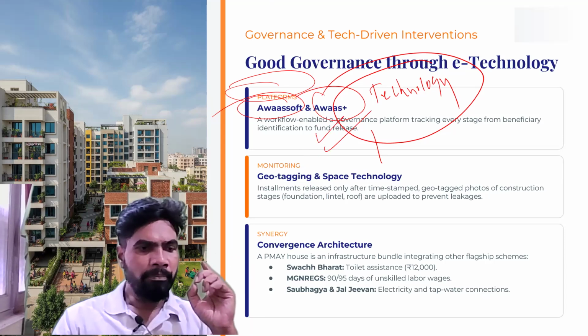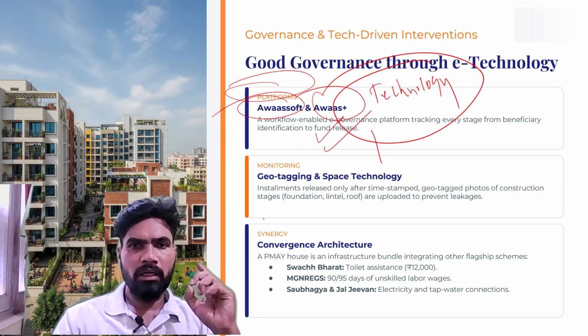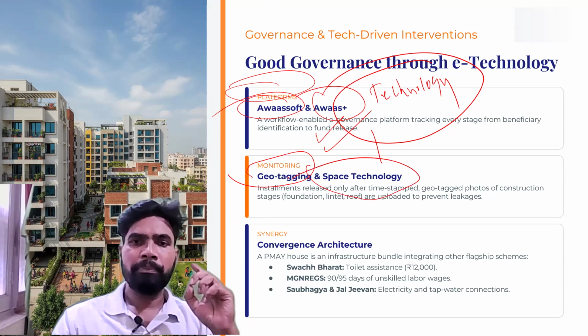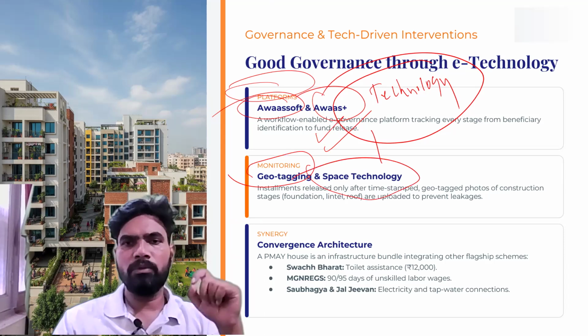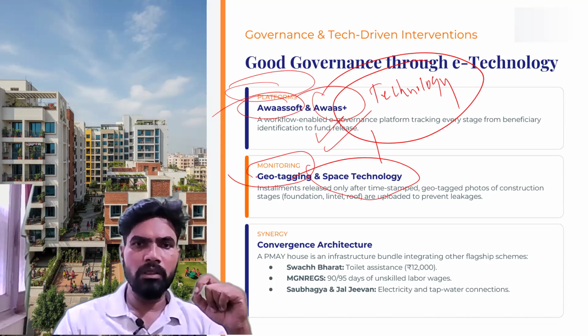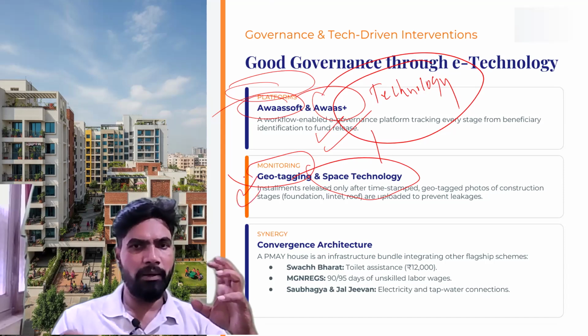Then another aspect is geo-tagging and space technology. These things are also being utilized. I think by this time you might have realized the utility or benefit of geo-tagging.